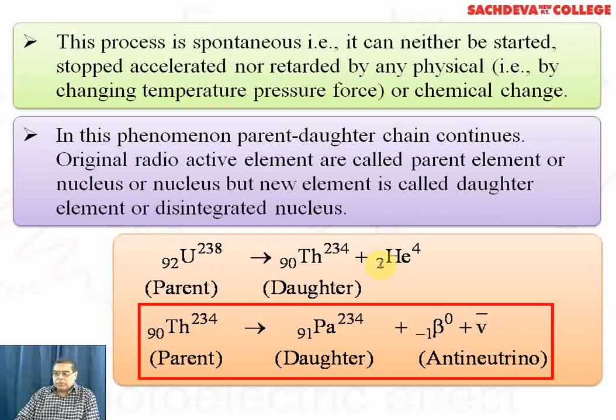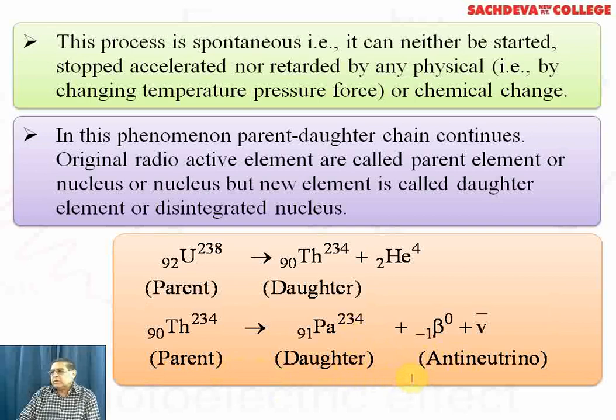However, the tendency of thorium 234 is to emit a beta particle. So atomic number will increase to 91, mass number will remain the same, and this element is called protactinium, which is a daughter element, whereas thorium will be the parent element. If this series continues, protactinium tends to emit a beta particle, so obviously we will get 92 uranium 234, which is also one of the isotopes of uranium. Like this, the series continues, and finally the uranium 238 series ends at 82 lead 206, that is a stable isotope of lead.